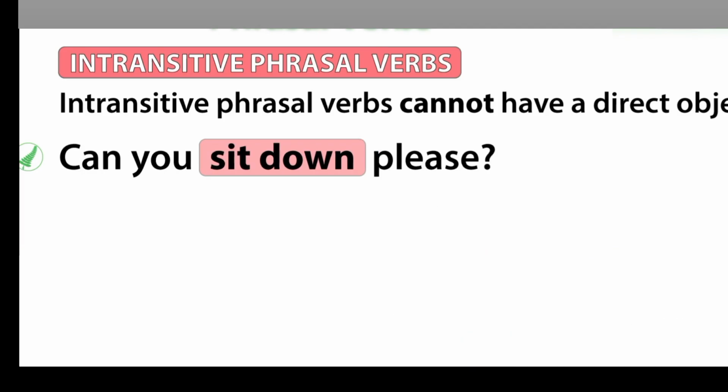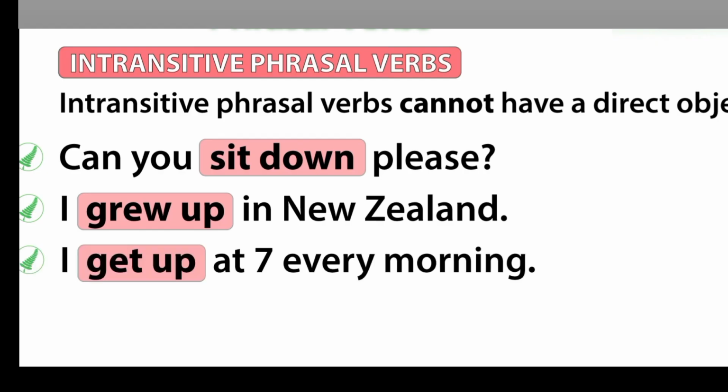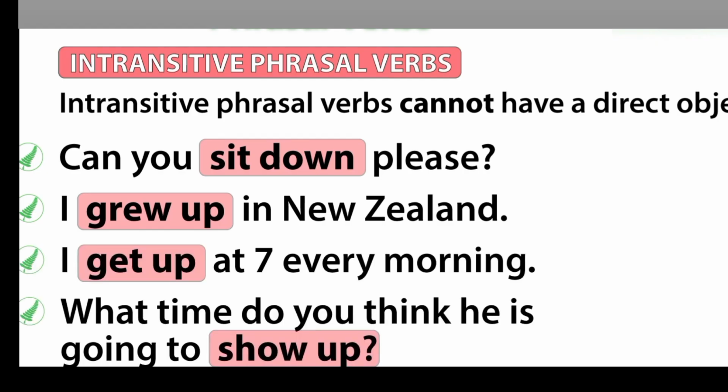Some more example sentences with intransitive phrasal verbs. "Can you sit down, please?" Notice you cannot sit down something. "I grew up in New Zealand." Grew up means to be raised as a child. "I get up at 7 every morning." "What time do you think he is going to show up here?" Show up means appear.